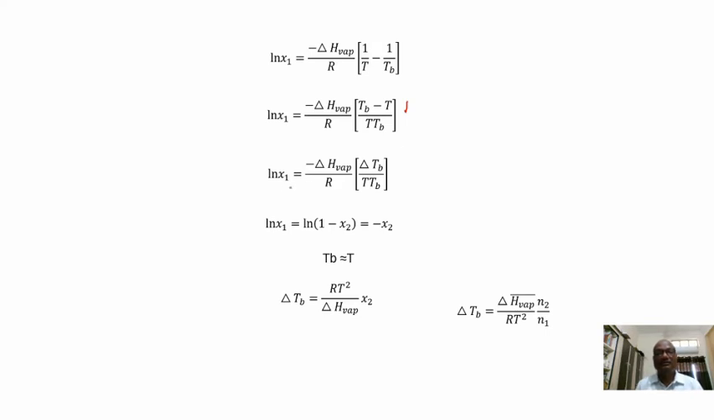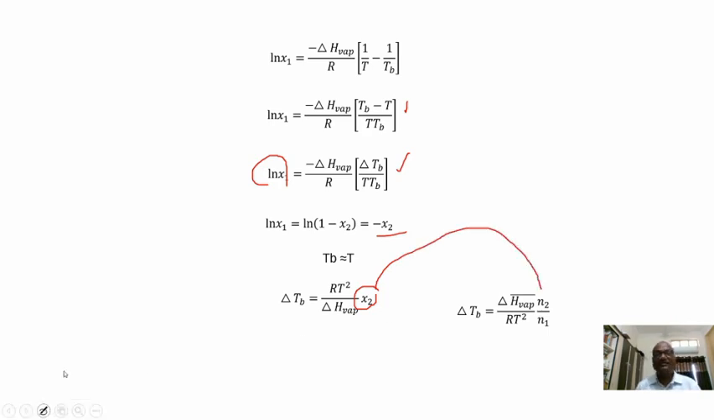Okay, so log x1, again we can write it as minus log(1 minus x2), which is approximately equal to minus x2. So instead of this, you are writing minus x2. And minus and minus will get cancelled. And T and Tb are approximately equal. That's why we can write delta Tb is equal to RT square by delta H vaporization into x2, or x2 can be written as N2 by N1 for dilute solutions.